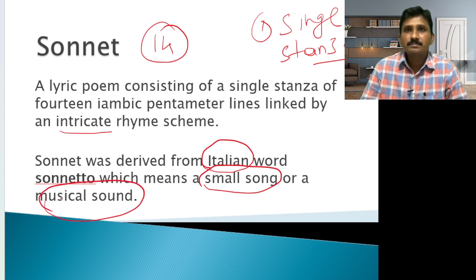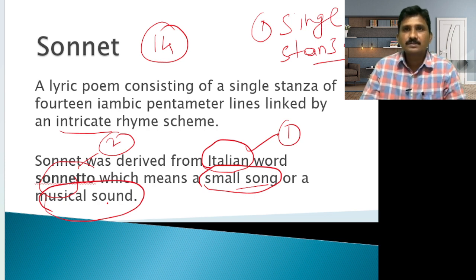So there are three important areas: derived from the Italian word, the word is sonetto, and its meaning is small song or musical sound. Also important: iambic pentameter, one single stanza, 14 lines.